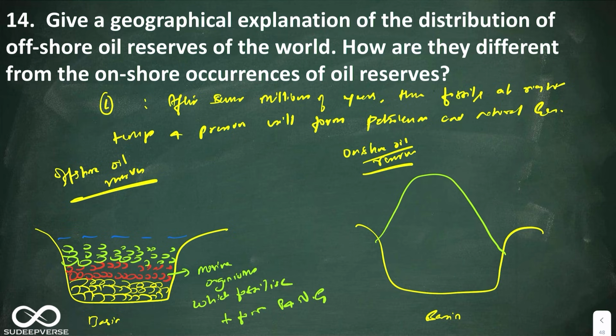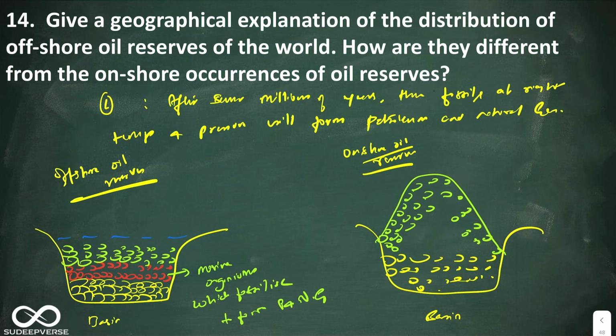See, from the basin the rocks have folded to form, so this is the rocks. Okay, the rocks have folded to form sedimentary basins. So this is sedimentary basins on land. Why is it on land? Because it has risen above the sea level. So this is the sea level, it has risen above the sea level.